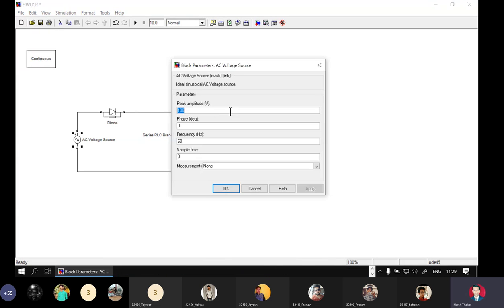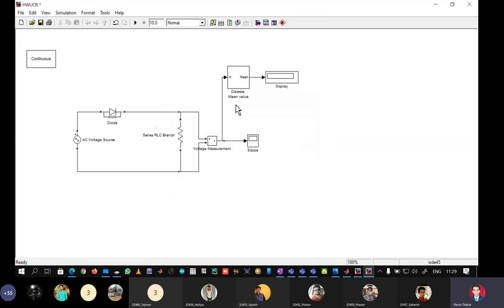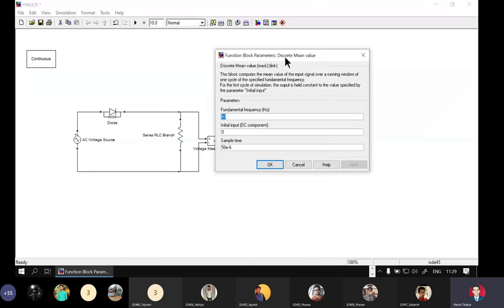Let us set the potentials now. Let us operate this at 230 volt RMS, that is 326 volts peak. Let the frequency be 50 Hertz. Click OK. Double click the mean value. Configure it for 50 Hertz.